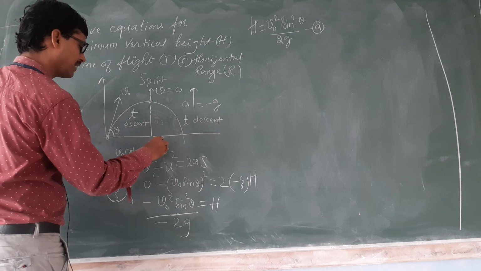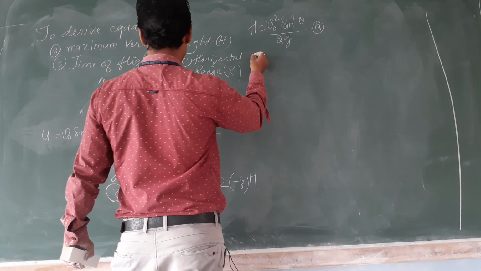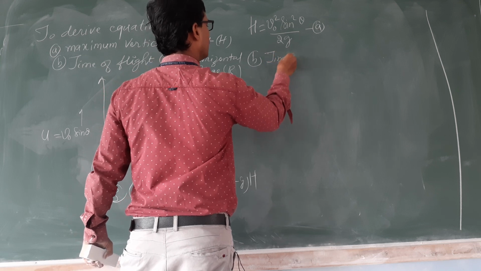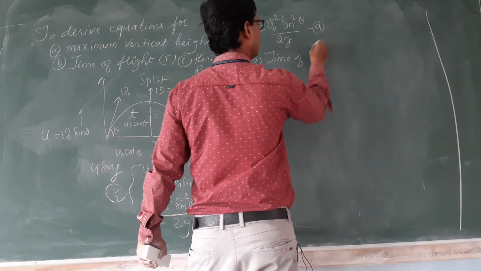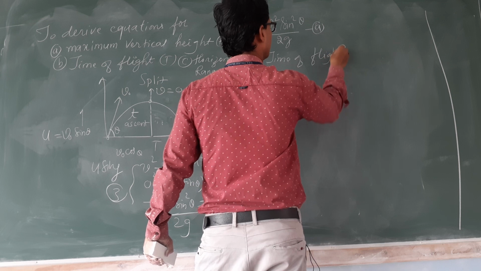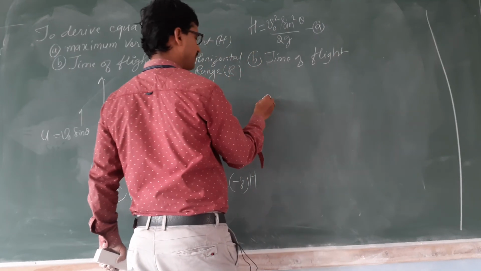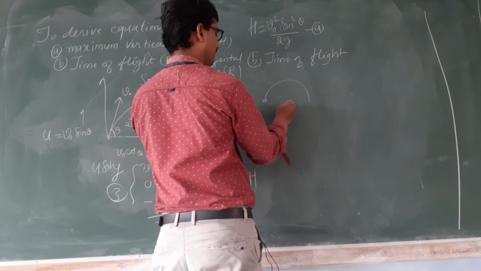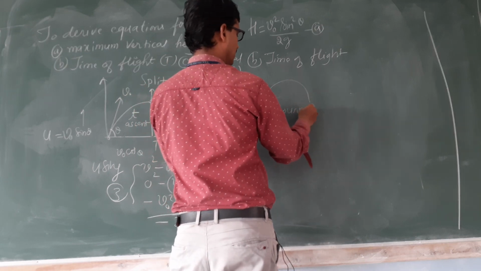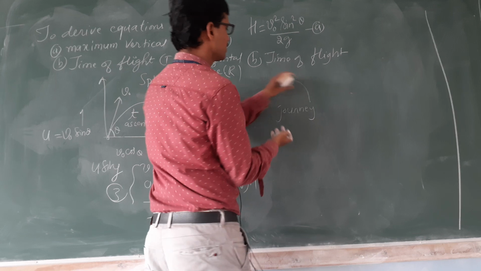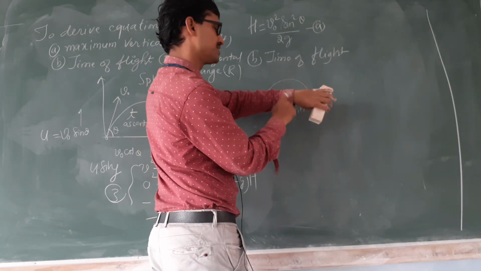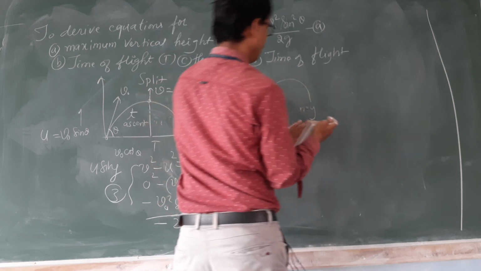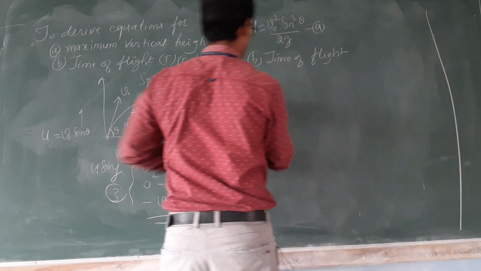What is total time of flight? What is the meaning of time of flight? B. Time of flight. Total time taken by the projectile for its complete journey, this total time taken for the complete journey is called time of flight. Very simple derivation here. Using